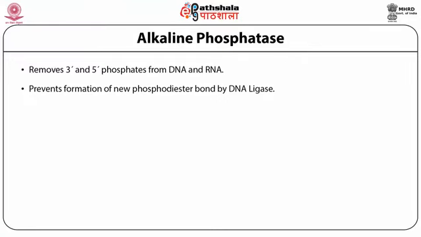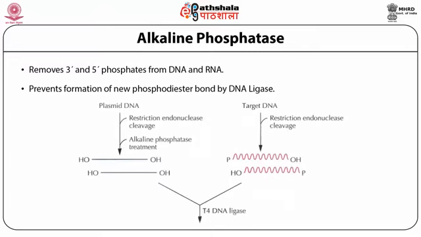So this figure shows that one is the plasmid DNA, the other is the target DNA. Both target and plasmid DNA are cut by restriction endonuclease cleavage, then alkaline phosphatase treatment. So what happens? They are making the hydroxyl group at both ends. Now with the help of T4 DNA ligase, these two fragments are going to ligate, and it is most important in animal cell biotechnology.